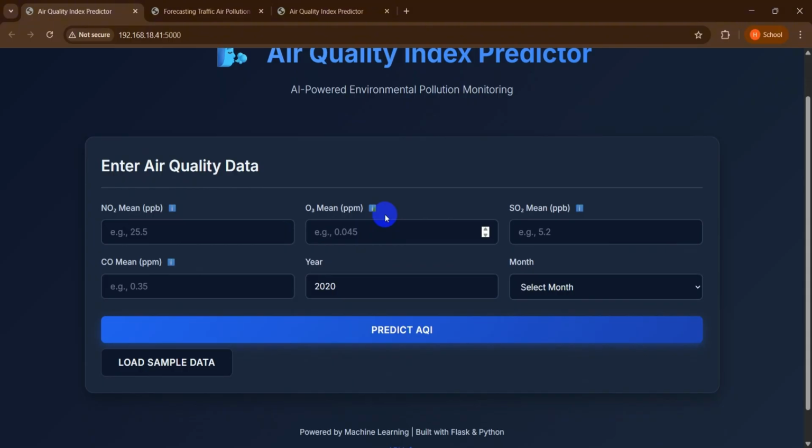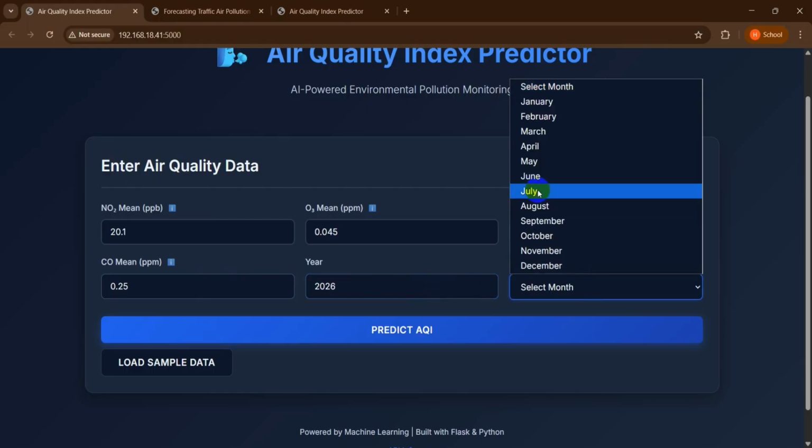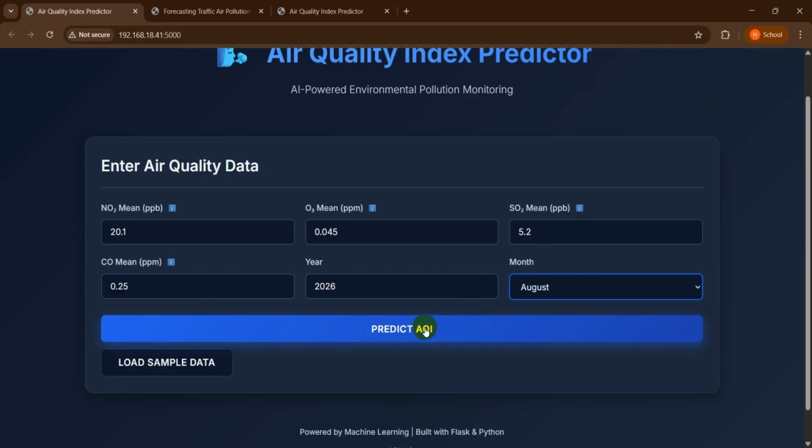First, I enter air quality data: nitrogen dioxide as 20.1 parts per billion, ozone 0.045 parts per million, sulfur dioxide 5.2, and carbon monoxide 0.25, and year 2026 and month August. Then I click on the predict AQI button.